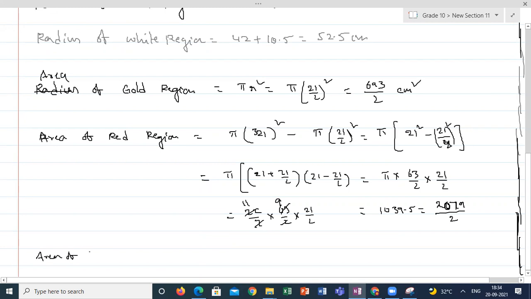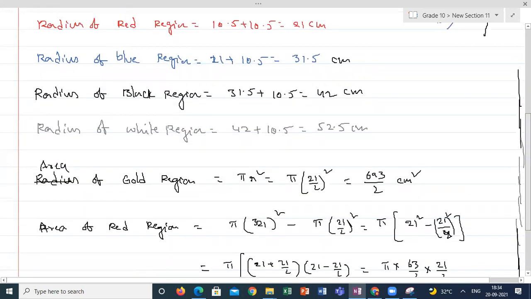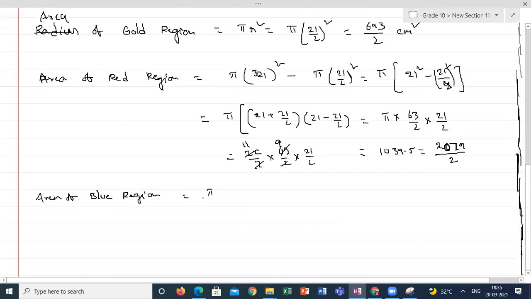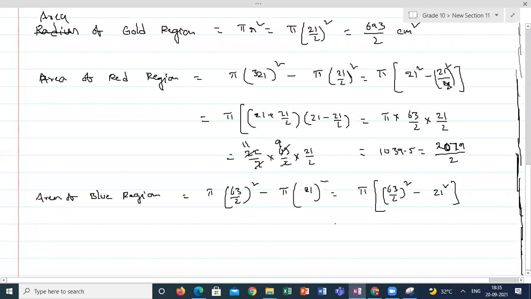What is the next one? Blue region. Area of blue region is how much? Pi. What is the blue radius? Radius of the circle ending with blue. So 31.5 can be written as 63 by 2 whole square minus the red region. So pi, if I am taking common, 63 by 2 whole square minus 21 square. Calculate how much you are getting for this one.